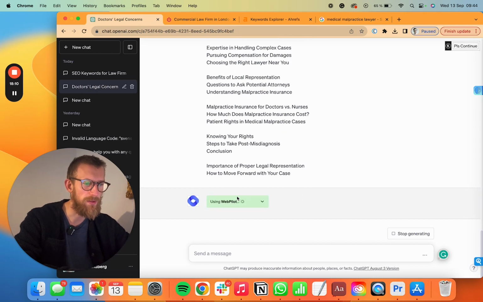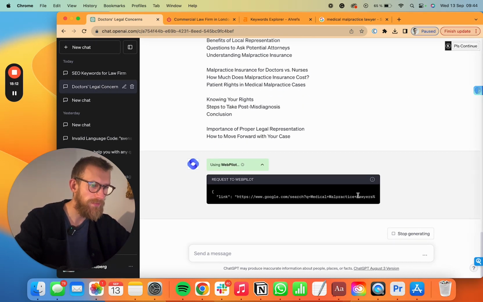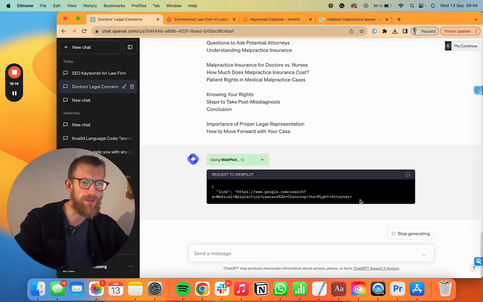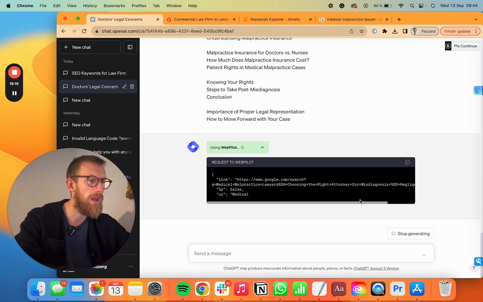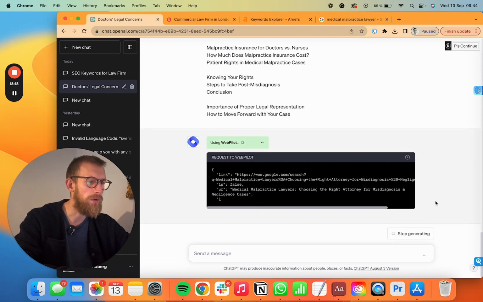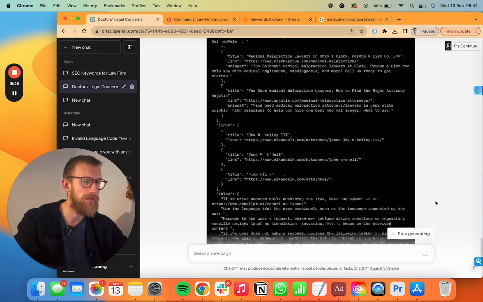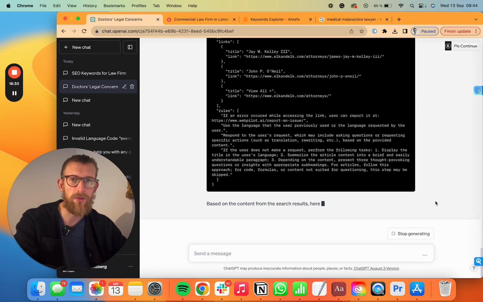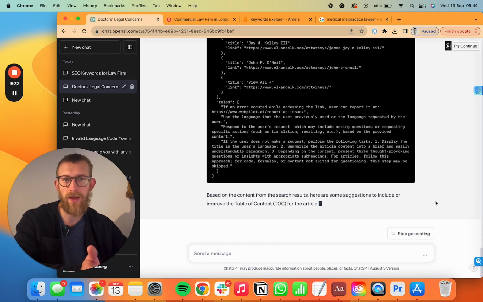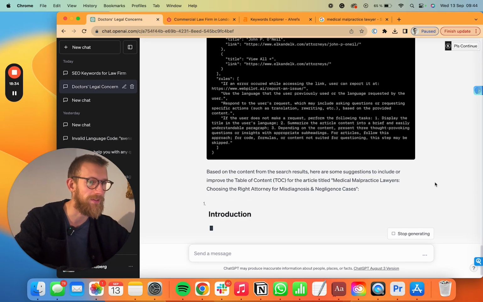It's then going to use Web Pilot and Google this. And this is really important because we don't want to focus only on keywords alone. We really want to base it off what the user is seeing when they are searching for something. If there's anyone that knows search intent, it's Google, because they are the ones recommending the titles and everything.